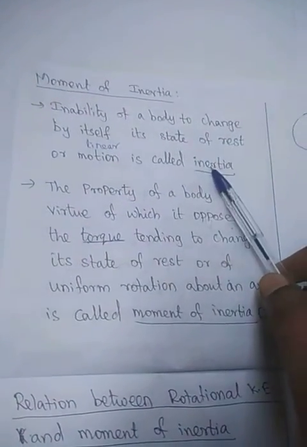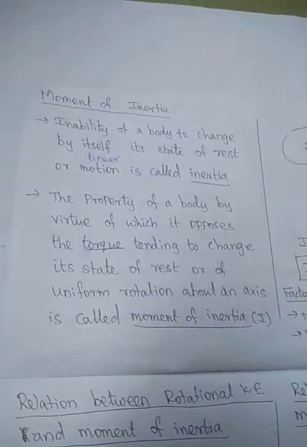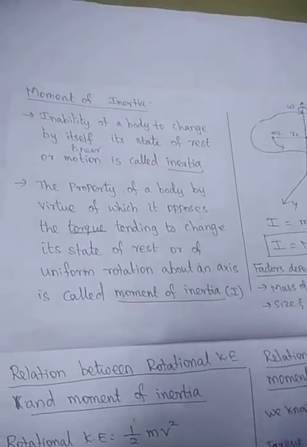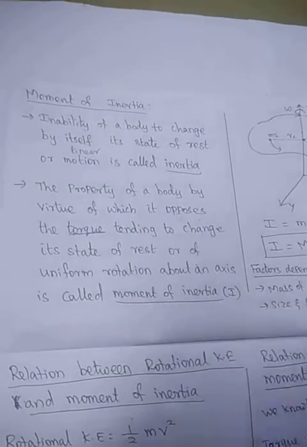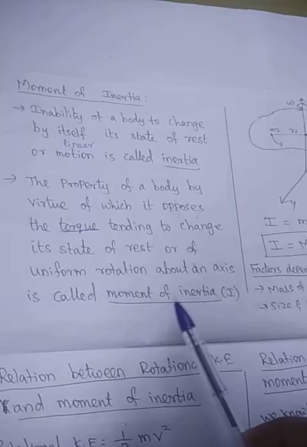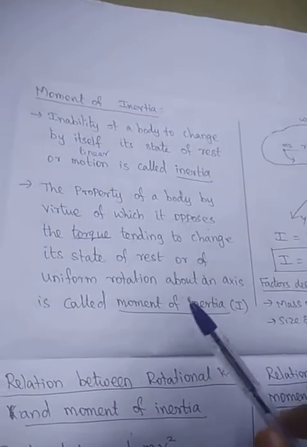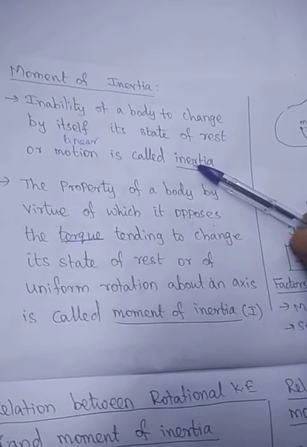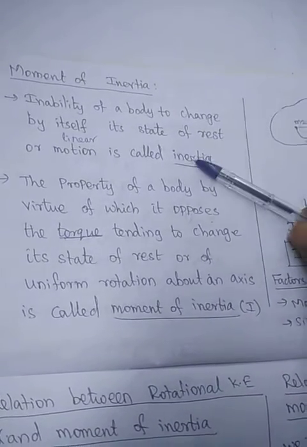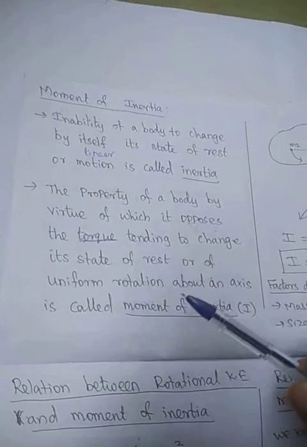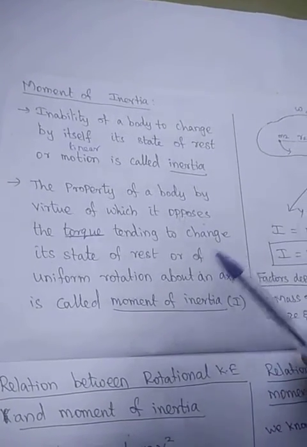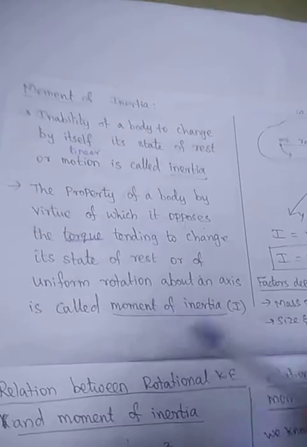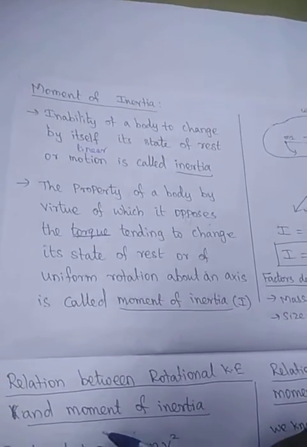So what is inertia? The inability of the body to change by itself. The same thing here: there is something which opposes the rotational force and does not allow the state to change, and that is called the moment of inertia. In simple words, for the linear case, the inability of the body to change its state of rest or motion is called inertia. In the rotational case, the inability of the body to change its state of rest is called the moment of inertia. This property opposes the rotational motion caused by a torque.